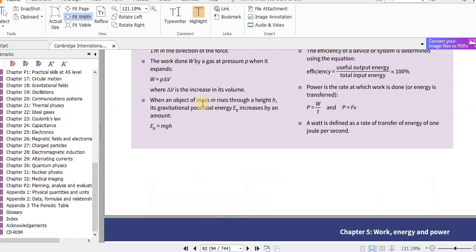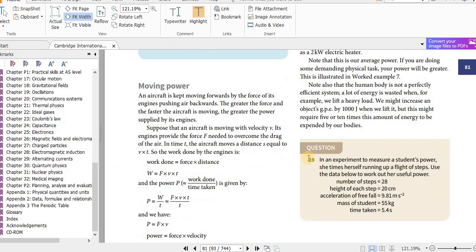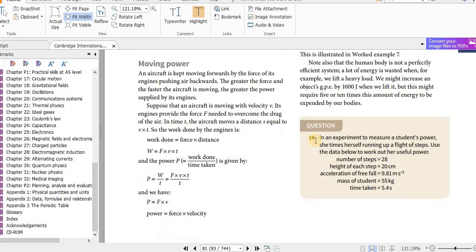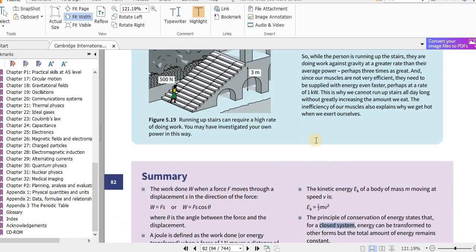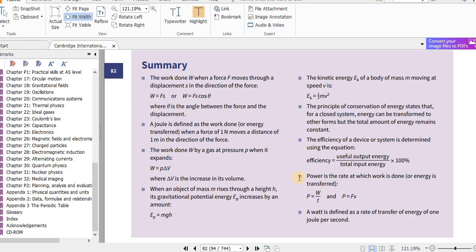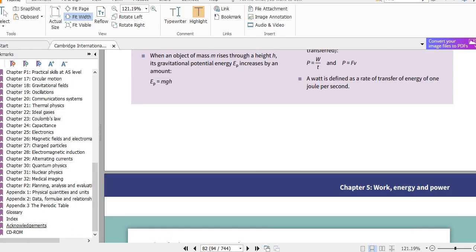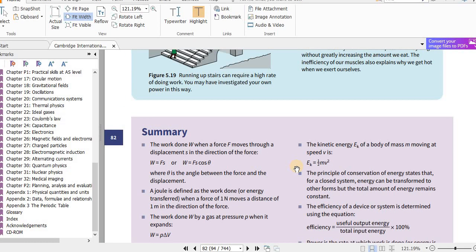Okay, so that's the end of this lesson. Make sure you answer all these questions in the brown boxes. These are called the self-assessment questions that will check whether you understood the theory throughout each part of the chapter. Then once you finish all that, check the work, and once you have understood everything, make sure you do these end of chapter questions and check the solutions for that also. It's also in the CD in the last few pages of this book.